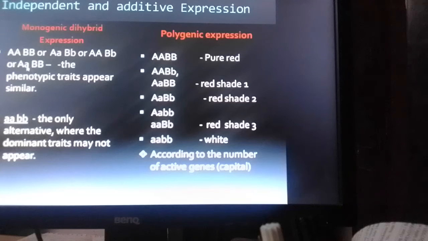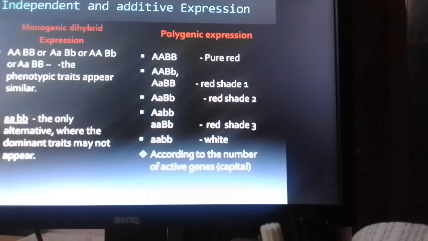So instead of only 2 traits, whether dominant or recessive, in this case we see the expression in the form of different shades if it is the color. If you compare it to a height character, there the height of the individual may vary even by centimeters.